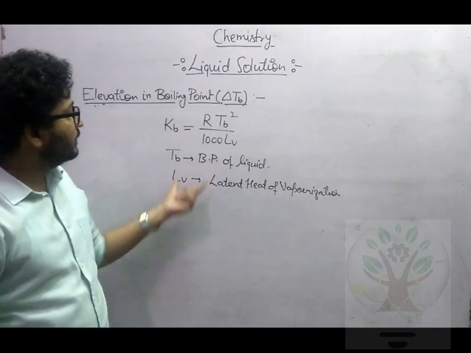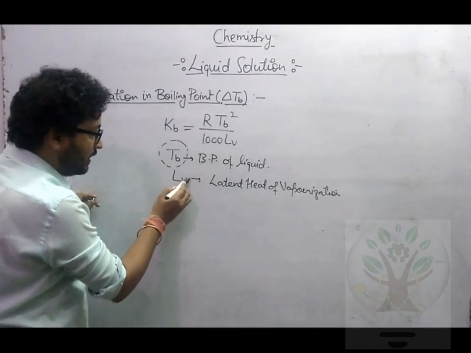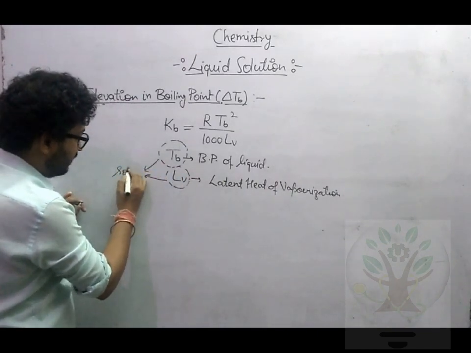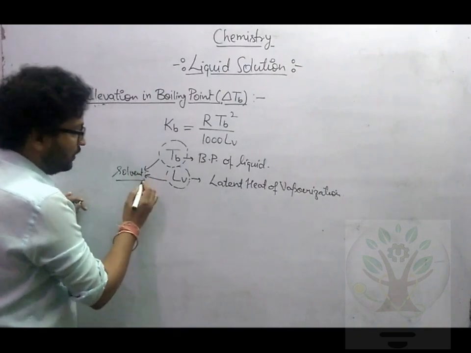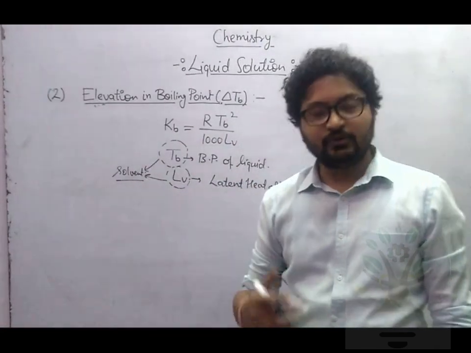Now for Kb, I hope you understand that TB and Lv are related to the solvent only. How do we define Lv? Lv means latent heat of vaporization.